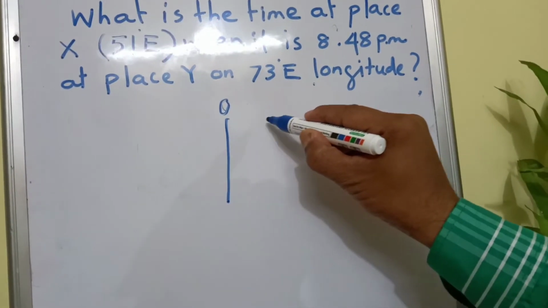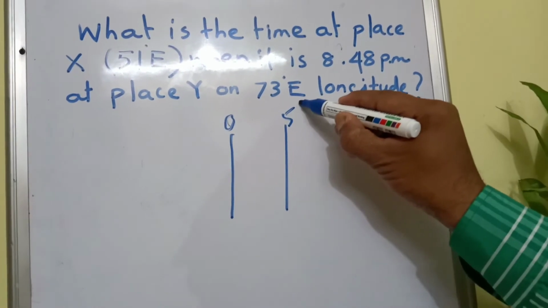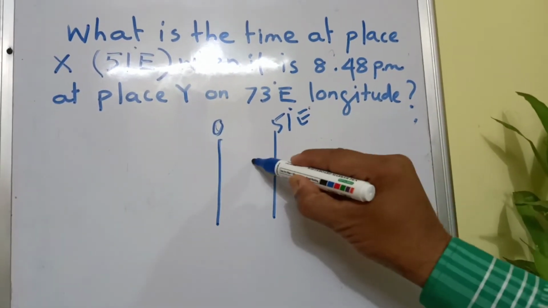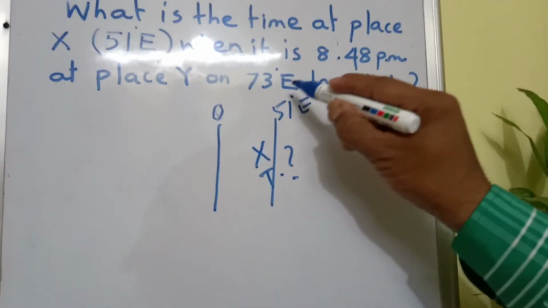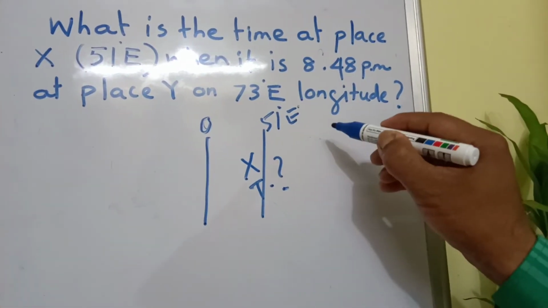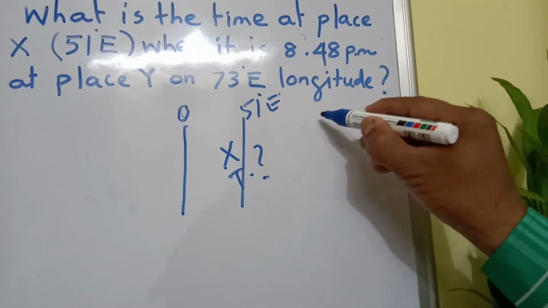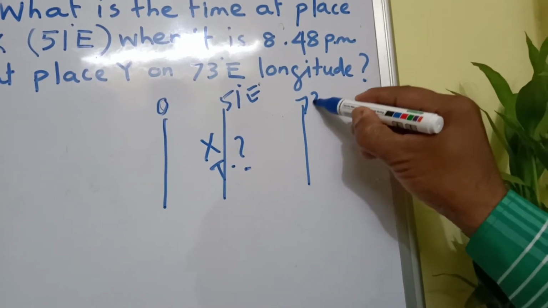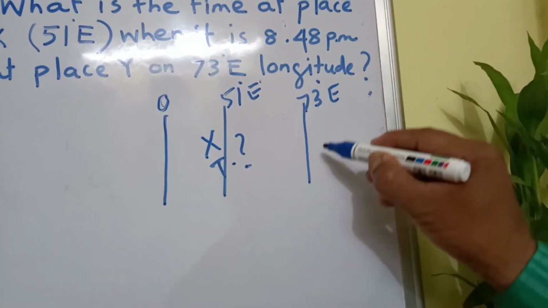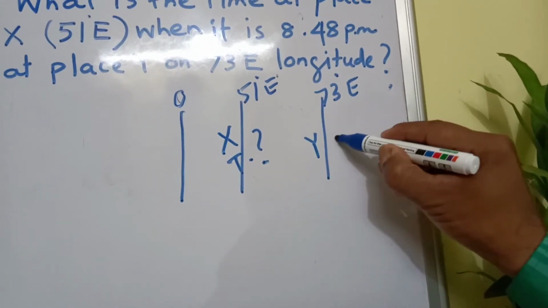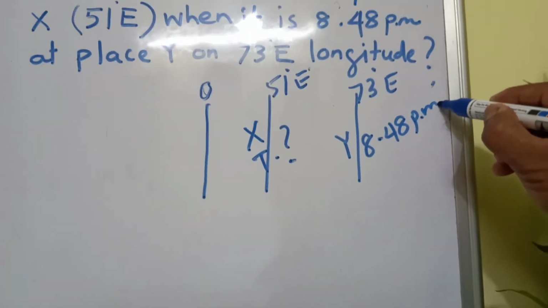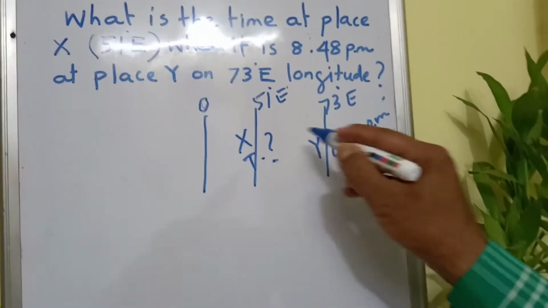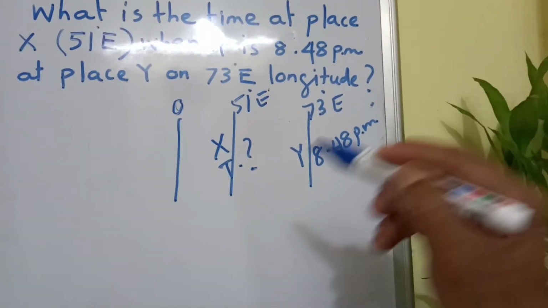So 0, 1, 2, 3, this way somewhere 51 degree east, place X, and time is unknown. And place Y, 73 degree, this side 51, 52, this way 73 degree east, place Y, and time is 8:48 pm.